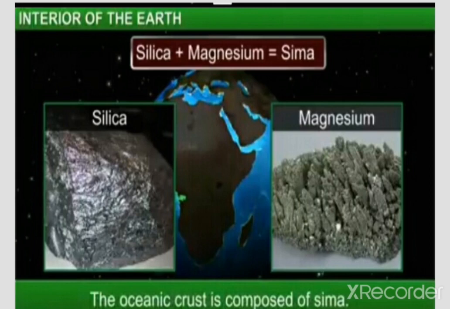The thickness of this layer is approximately 30 to 35 kilometers, and mainly granite rocks are found in this layer. Oceanic crust is composed of silica and magnesium, and earlier it was known as Sima. The thickness of this layer is about 7 to 10 kilometers, and mainly basalt and gabbro rocks are found in this layer. Students, that is the part we have discussed today.